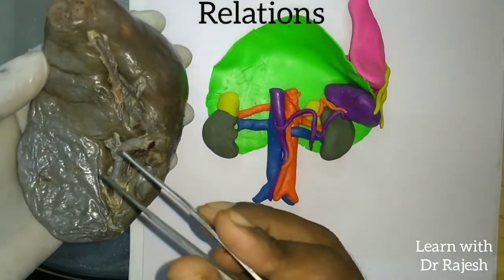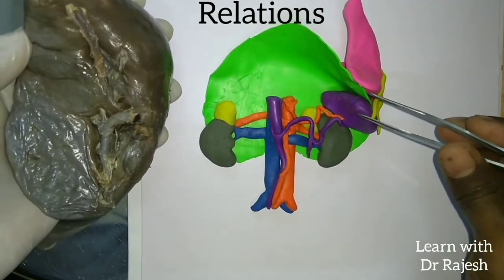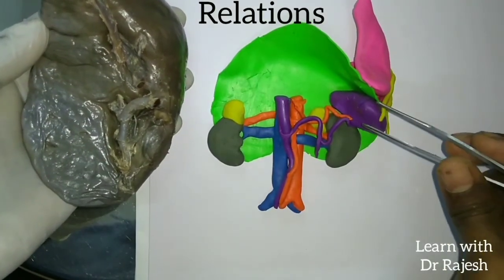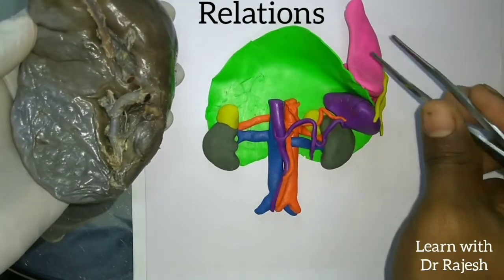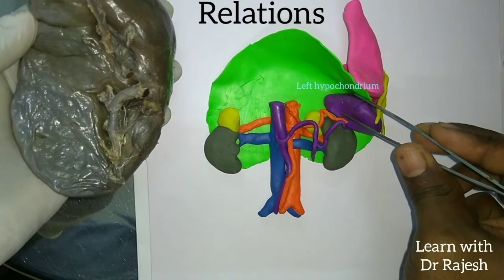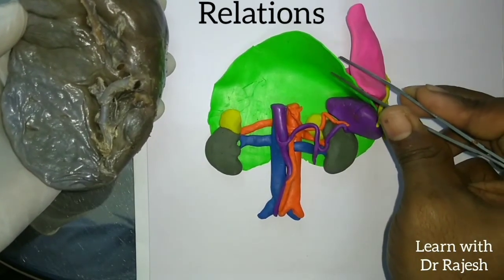Next, coming to the relations of the spleen. This can be understood well by looking at this model and comparing it with the specimen. So we can see this is the spleen, which is present along the left hypochondriac region. Now, what you want to know is the other structures which are related.